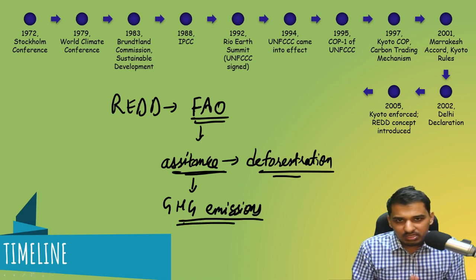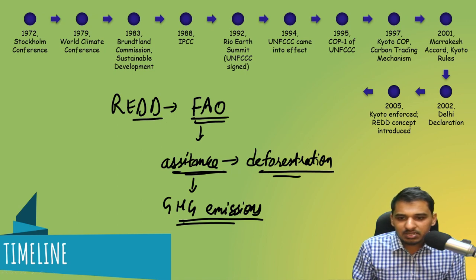So this is more or less what REDD is about, but it is more concerned with forest degradation and deforestation.